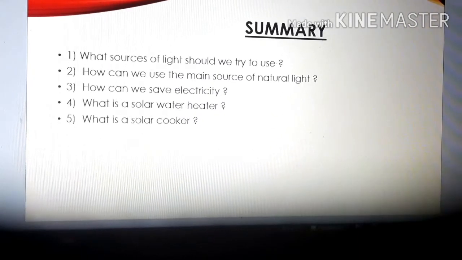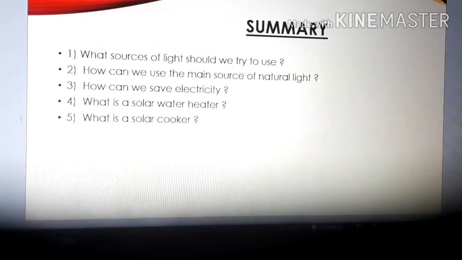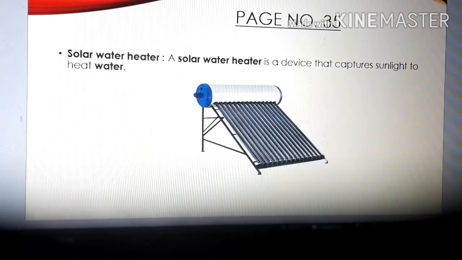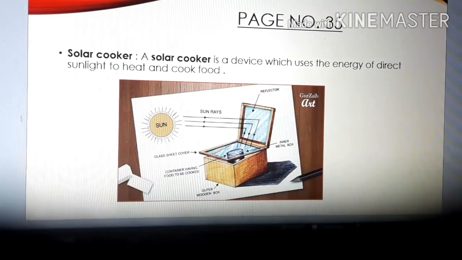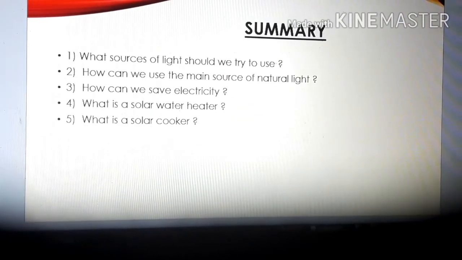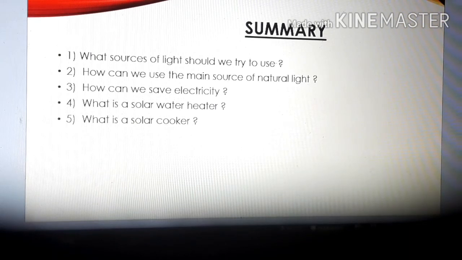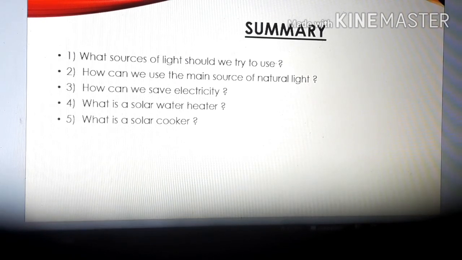Okay? Then, children, as we have studied now, we can use a solar water heater, we can use a solar cooker. So these things we can use. And how can we use the main source of natural light, that is sunlight? So we can use solar panels. Clear?